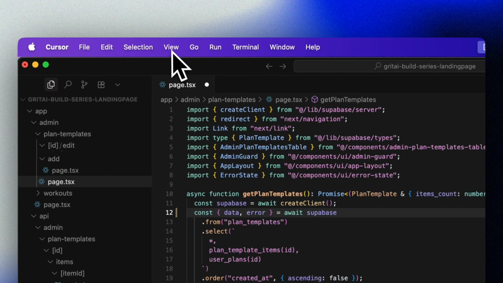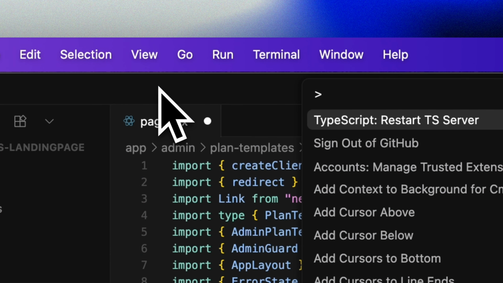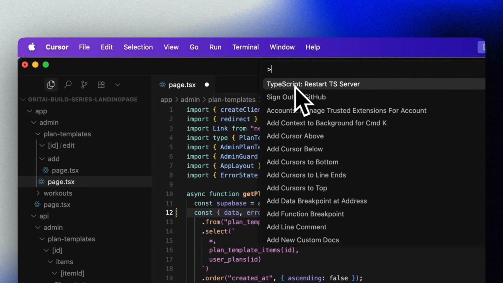Now it's easy to start debugging and asking Cursor to fix errors, etc., wasting your time. So here's a pro tip that saves a lot of hassle 90% of the time when this happens. Click View on the menu bar and then Command Palette, or use the shortcut Shift-Command-A on a Mac. Now for this to work, you need to have one of the TSX files open in Cursor.